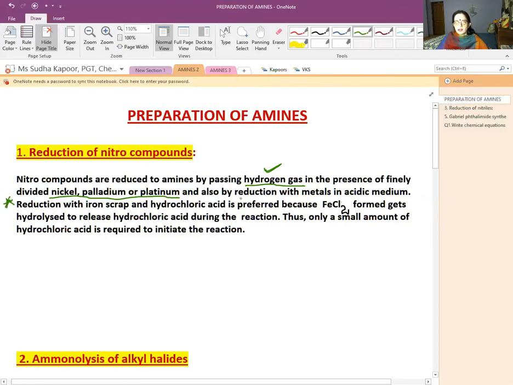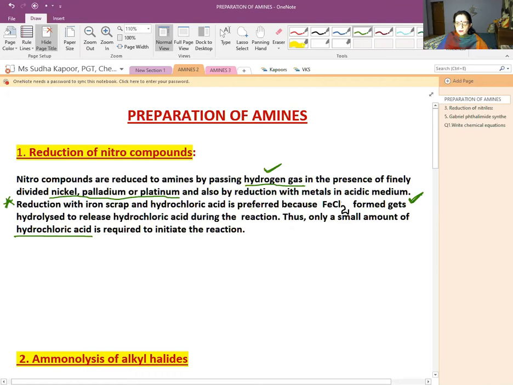Reduction with iron scrap and HCl, that is Fe plus HCl, is very much preferred. This is a very important question of our board exam. Why are Fe and HCl best preferred for the preparation of NH2 from the NO2 group? Because the FeCl2 formed gets hydrolyzed to release hydrochloric acid during the reaction, and therefore only a small amount of HCl is required to initiate the reaction.